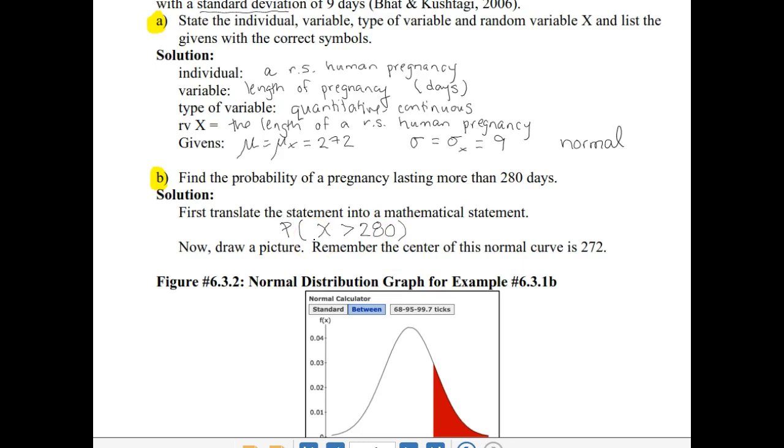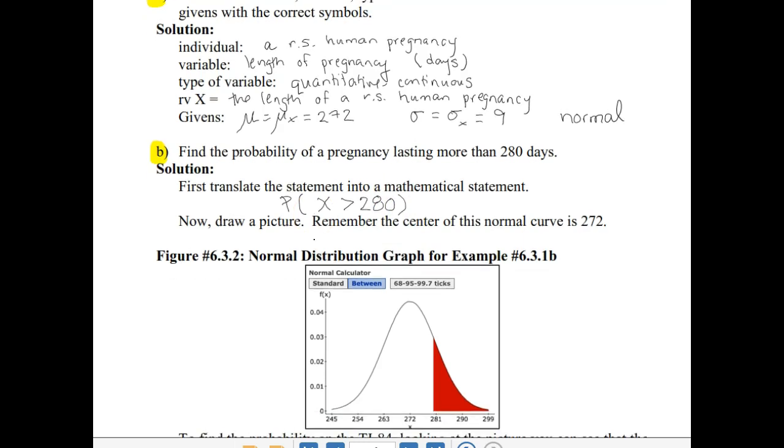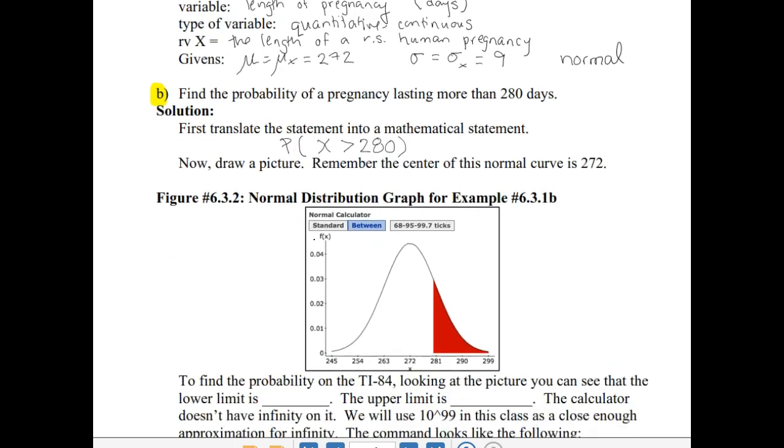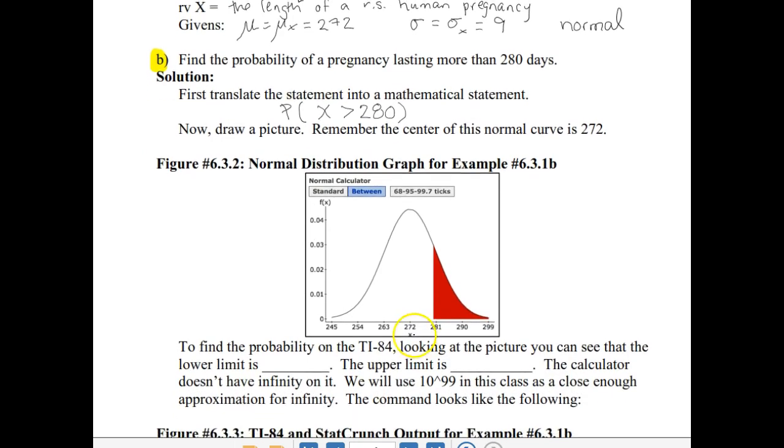Now we're going to draw a picture, remembering that the center of this normal curve is 272 because that was our given mean. And we want the probability of getting x greater than 280. In this picture, the tick marks on the axis have been drawn at 1, 2, and 3 standard deviations away. So we should recognize that where the shaded region starts is at 280.